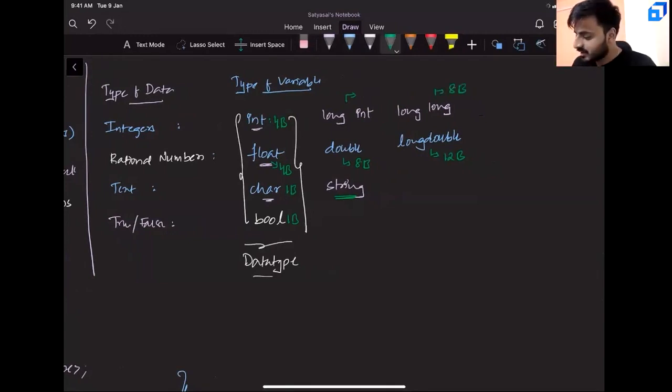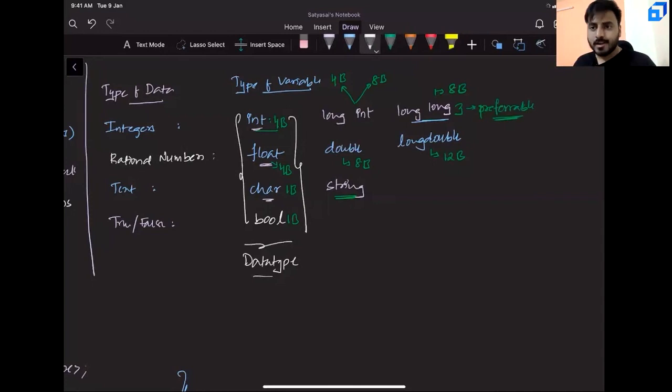Now your immediate question is, if int is 4 bytes and long is 8 bytes, then you'll guess long int is 6 bytes. That is also wrong. Here, the long int size will actually depend on your system architecture. In a few systems, it is 4 bytes. In a few systems, it is 8 bytes. In which kinds of system it is what? That is slightly out of our content. We'll discuss it later. So in simple terms, if you want to store a bigger number, can I say long is the preferable one? You can simply use long.